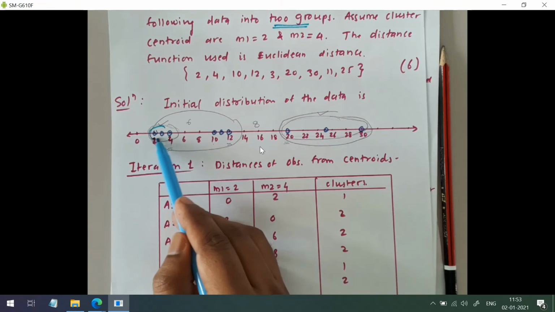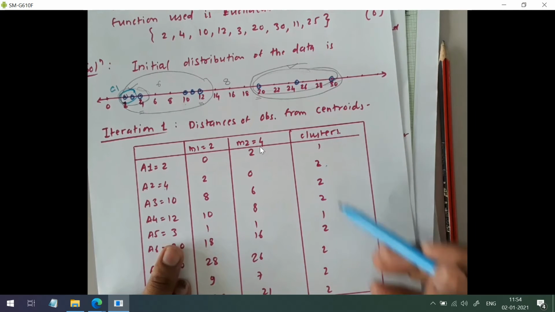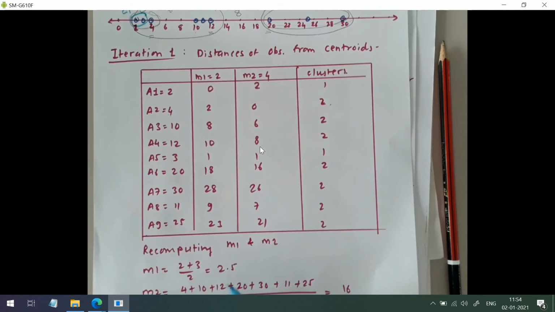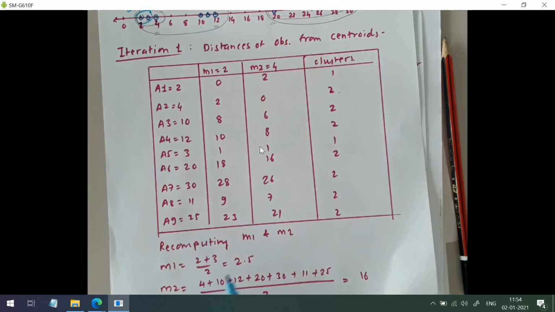Now these 2 points are belonging to C1, and the rest of the points are currently assigned to C2. So this is the situation after iteration 1.